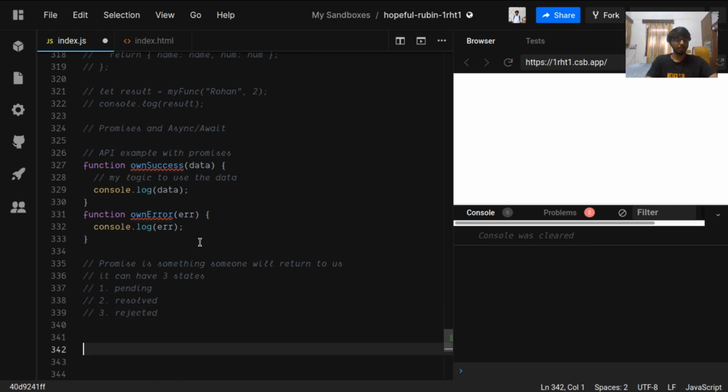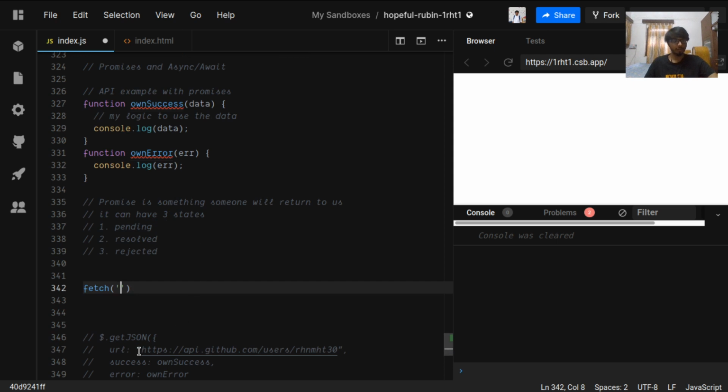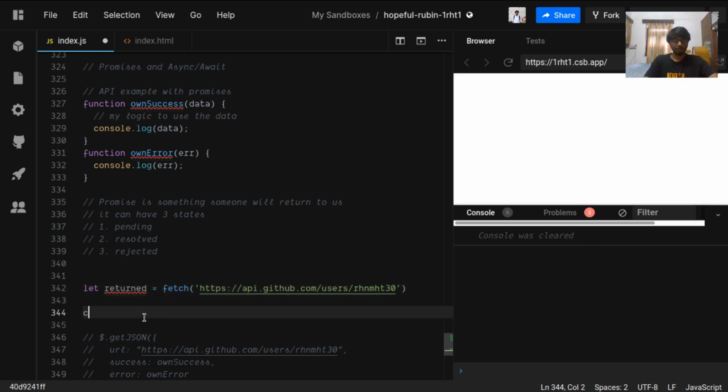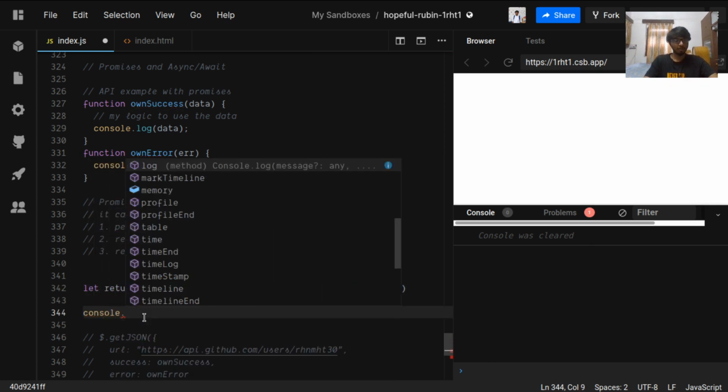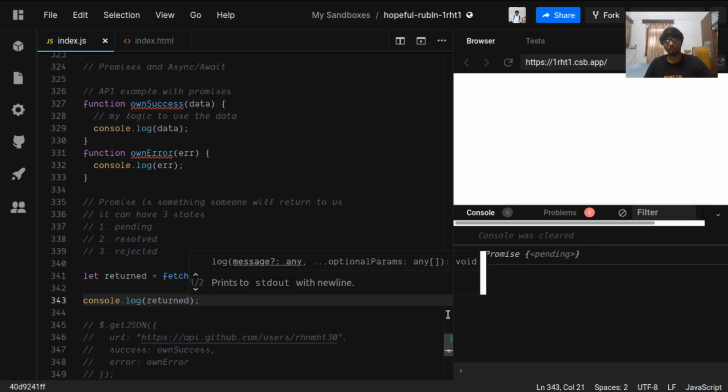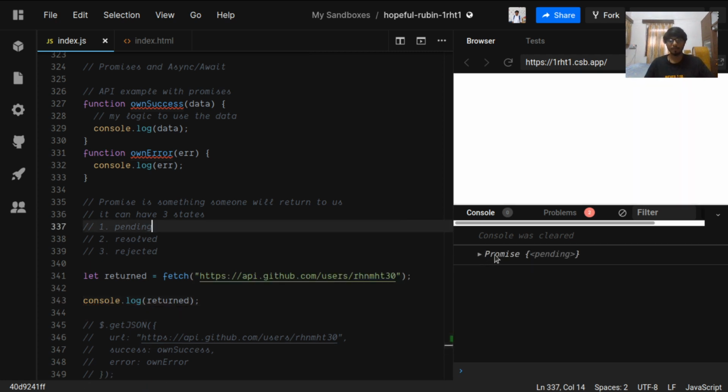So for example, if I do this fetch, let me take the URL and fetch, and let me save the thing returned by this fetch call here. Now I will console log the return value. You can see we have returned a promise that promises us to return something, and it is currently in pending state.